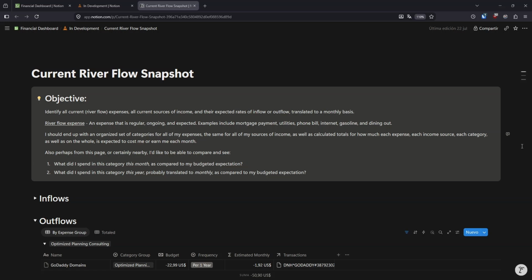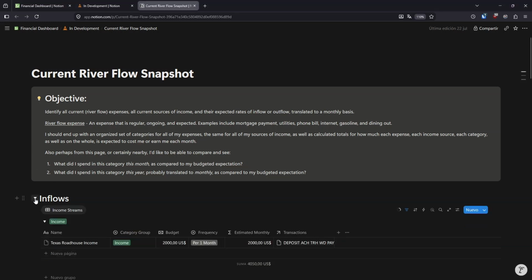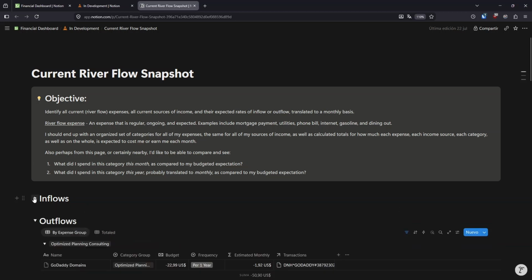So I wanted to show you guys this page I've been working on inside Notion, which I'm calling Current Riverflow Snapshot. Essentially what I want here is a holistic view of all of the income and expense types that I'm living with on an ongoing basis. Inflows are incomes. Those are the different types of income streams that I have.